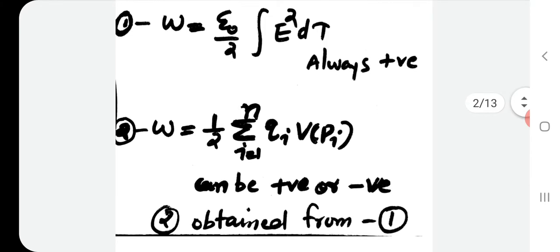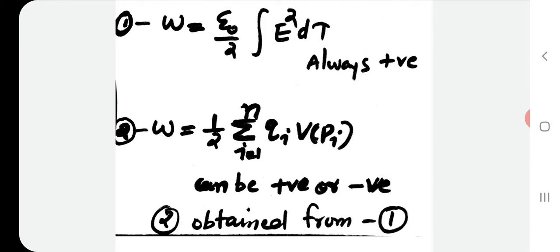But regarding the second equation, it can be positive or negative, depending upon the charges. So there is an inconsistency. The energy or the work done can be positive or negative for equation 2.